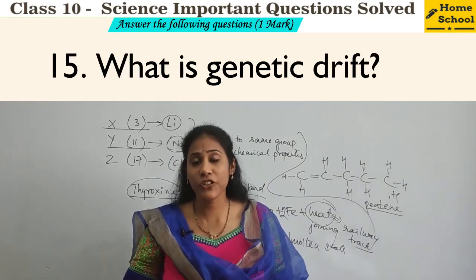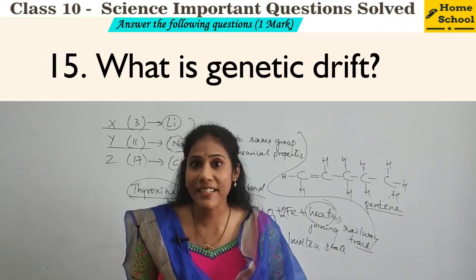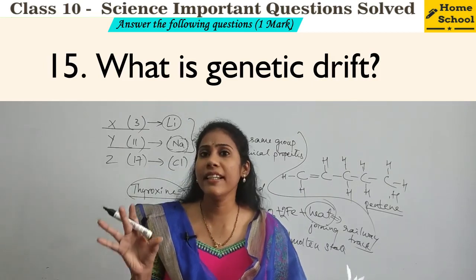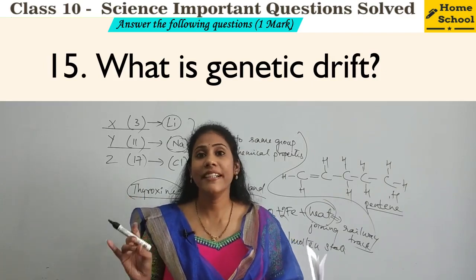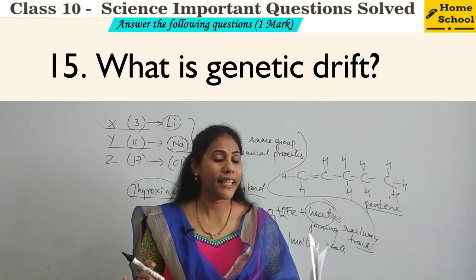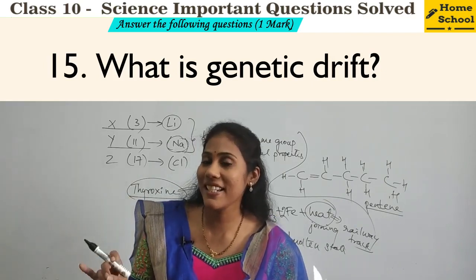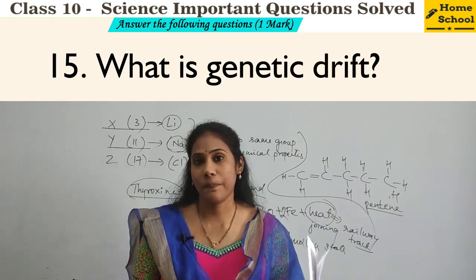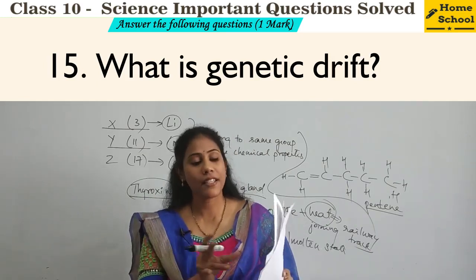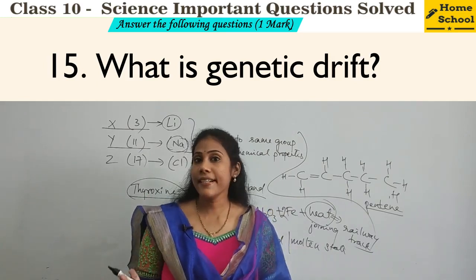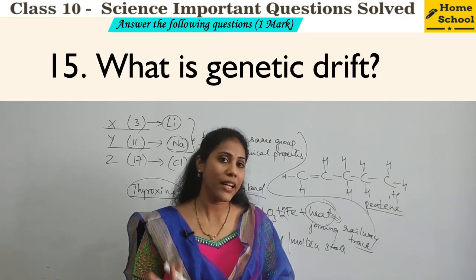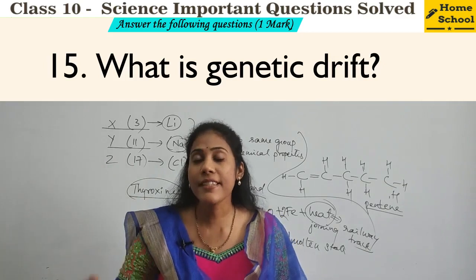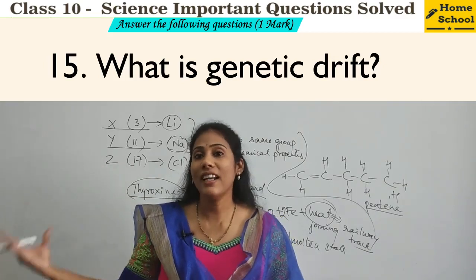Okay, random change in what? In genes, in the number of genes. How? Just by a chance or by a luck. And this was very clearly explained in the chapter Heredity and Evolution. If you want the things in detail, you can go to the playlist Heredity Evolution and watch the video on speciation. So you will find detailed aspects about the genetic drift. But now, since it is asked for 1 mark, you have to just write its definition. That is nothing but random change in the number of genes due to a chance or a luck.